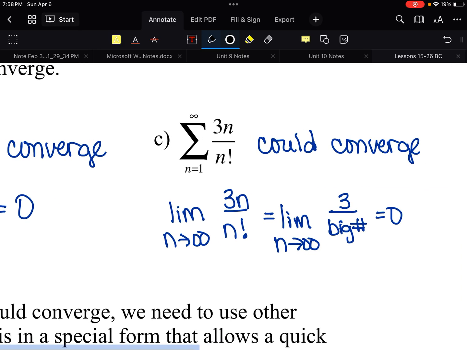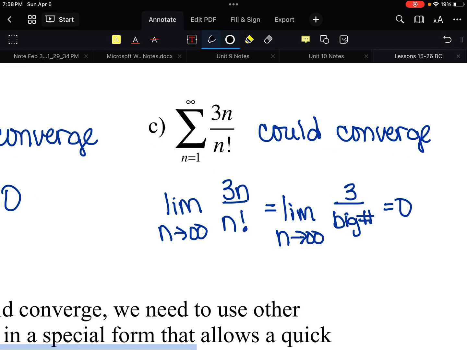What about this one? Okay, so here's my sequence. And the limit of this sequence, oh wait, that would be infinity over infinity. What's that thing when I have limits and I get 0 over 0 or infinity over infinity? Oh, that's called L'Hopital's rule. So I can do the derivative of 3n, which is 3.